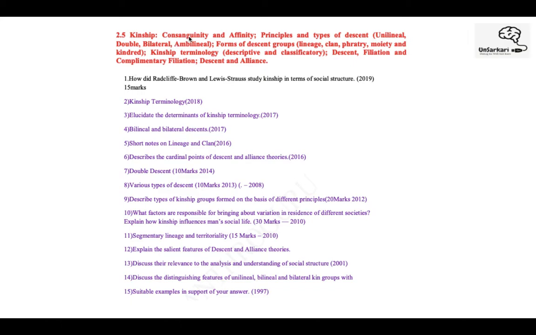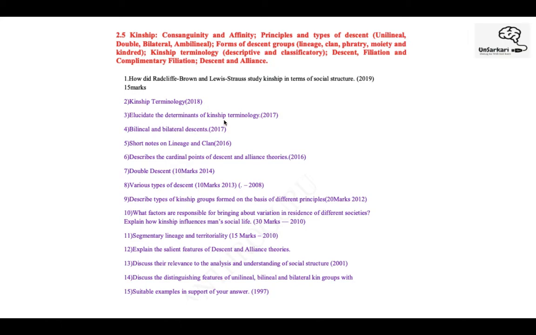So, consanguineal and affinal relations. We've discussed types of descent, forms of descent, and all these terms. Look at the question. This question can be directly related to this unit and also to the anthropological theories. As I've said, there is an interplay, an overlap of topics. How do Radcliffe-Brown and Levi-Strauss study kinship? Their study is in terms of social structure. Then there's a direct question on kinship terminologies, classificatory and descriptive, and you can obviously quote the thinkers, the researchers and the theories also, right?